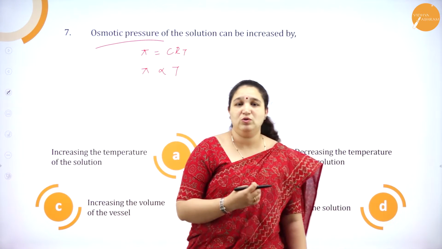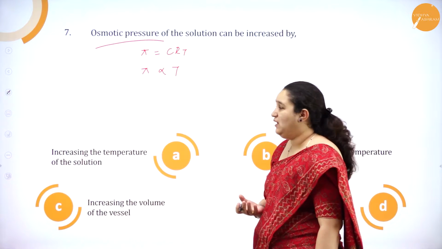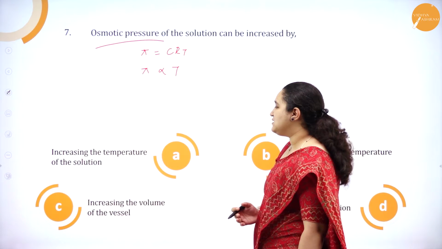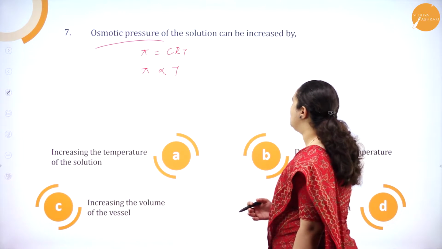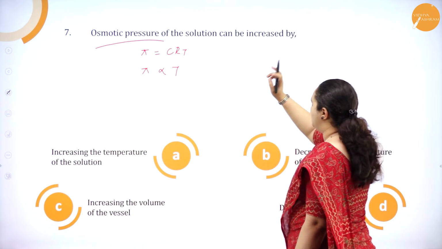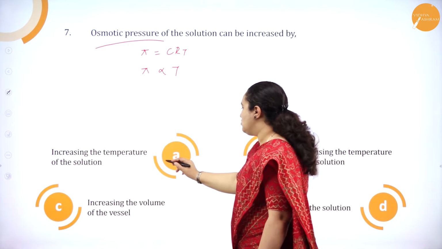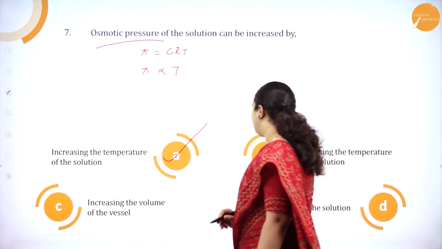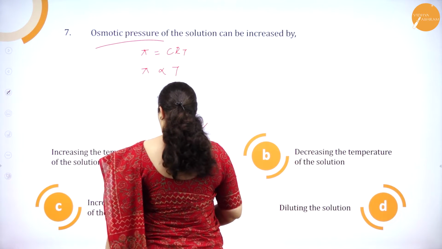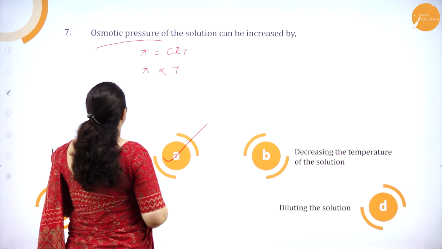So if you want to increase osmotic pressure, then temperature also should be increased. So increase the temperature of the solution. So what they are asking, osmotic pressure of the solution can be increased by increasing the temperature of the solution is the correct answer. Okay. So I hope you have understood.